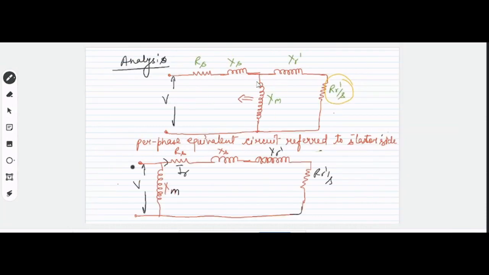Let it be IR dash because it is a stator side quantity. So how much will it be? It will be the voltage which we are applying, V, divided by the impedance of this circuit, and we will get the value of IR. Yes or no?